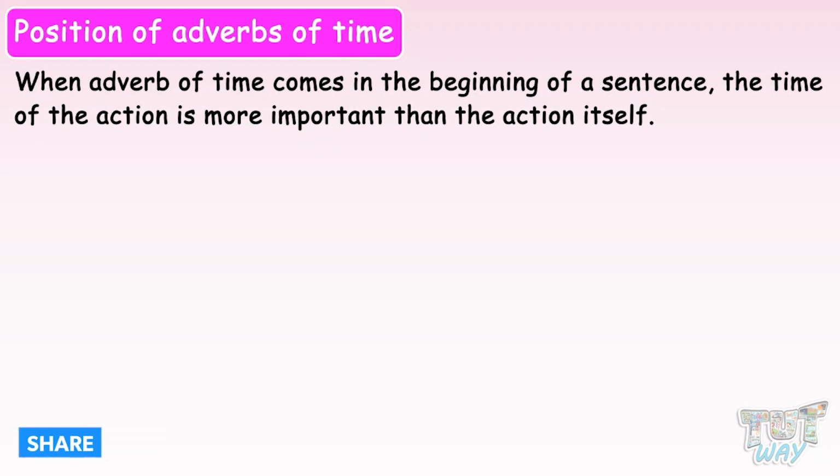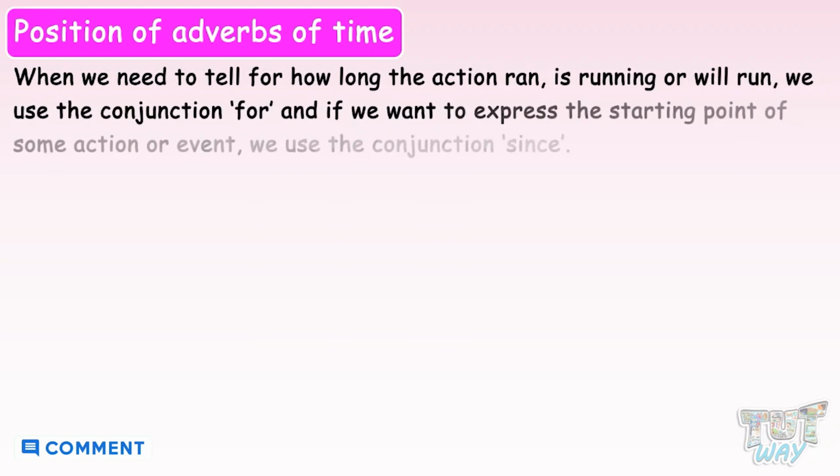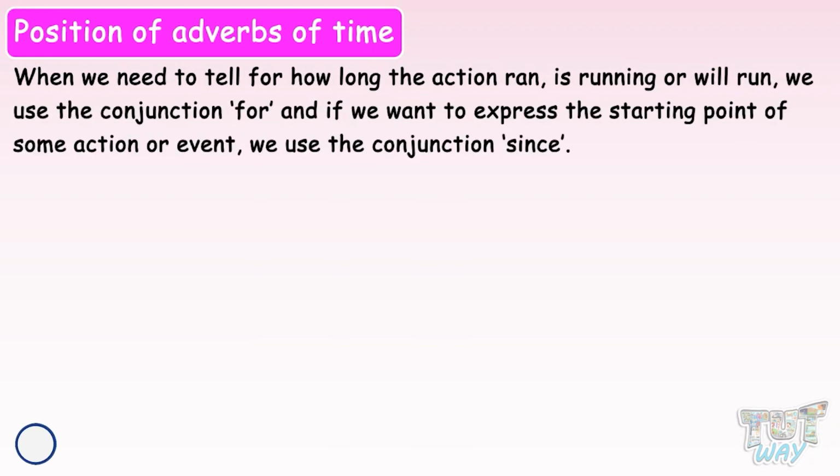Now let's learn one more thing about using the adverbs of time. We need to tell how long the action ran, is running, or will run. We use the conjunction for. And if we want to express the starting point of some action or event, we use the conjunction since. Now let's see some examples.